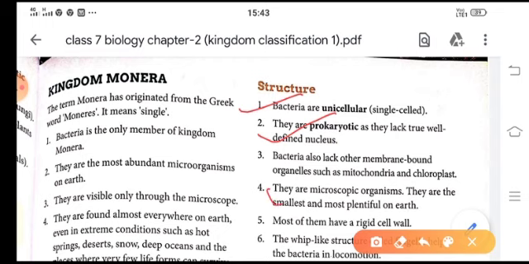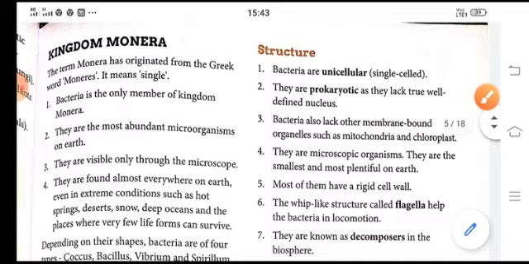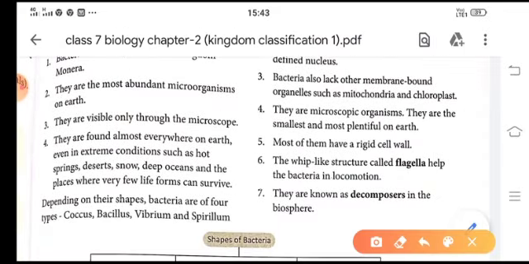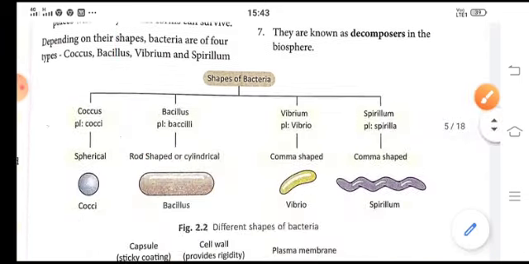They are microscopic organisms and they have a rigid cell wall. Children, these bacteria move with the help of flagella, and they are also known as decomposers of the earth.